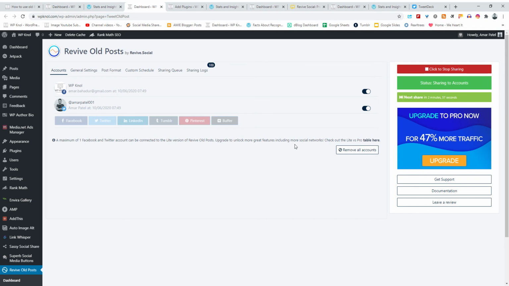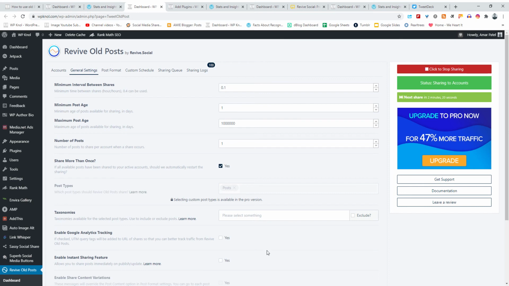Once you connect your social media accounts, it is very easy. When you first install it, it will ask you to connect and authorize Revive Old Post for Facebook and Twitter, and then it will connect your social media accounts. Once you are connected, let's begin with how to set up this plugin so that it generates more traffic for your blog using your old blog posts. First I will show you the general settings of this plugin.